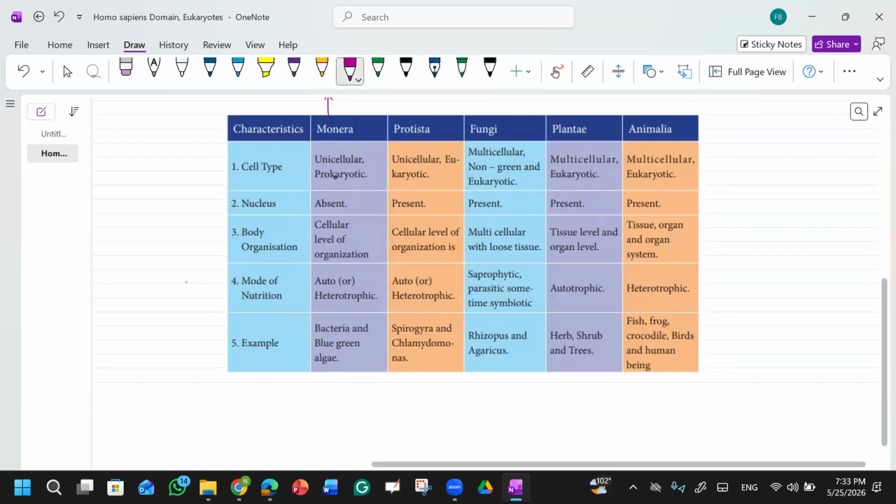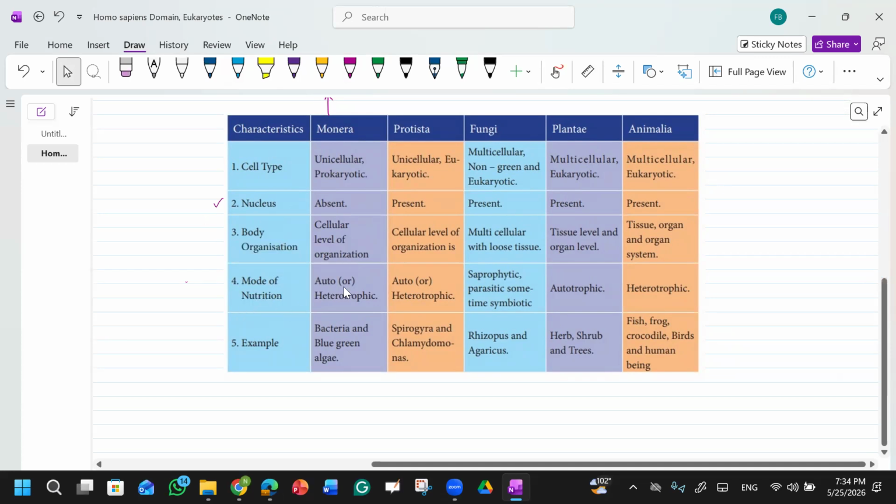What is meant by prokaryotic? They don't have a true nucleus, so nucleus is absent in them. Body organization means: what type of cells do they have, do they have tissues, organelles, proper organs, a proper organ system? They don't have an organ system or tissues. Why? Because they are unicellular, they just have a cell. So in them there is just a cellular level of organization. Clear?